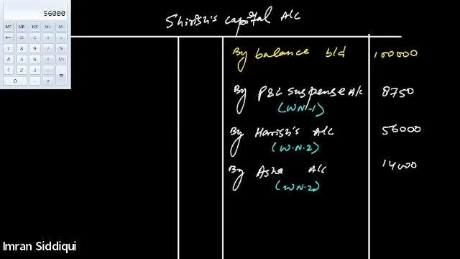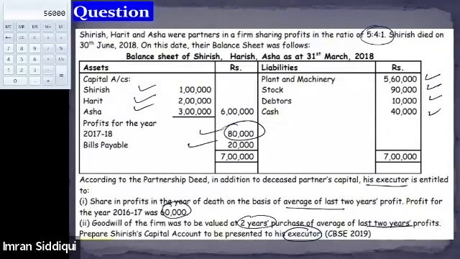Yes, sir. Now coming back to the question, we are done with the adjustments. Both adjustments are dealt with. Now we will come back to the balance sheet. On the credit side, you can see there is a profit lying in the balance sheet as well. This is the last year's profit that needs to be distributed among all the partners. That means the deceased partner will also get a share out of this profit.